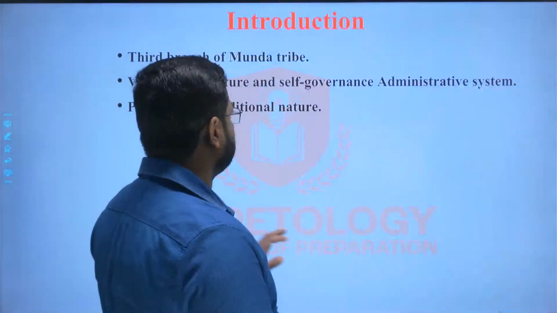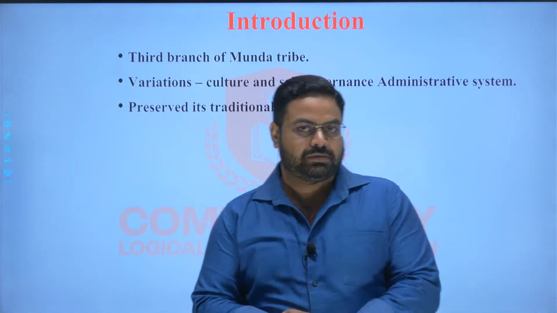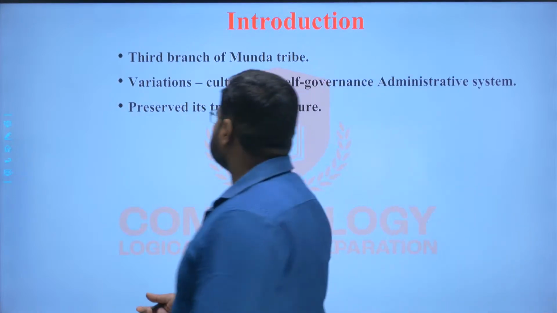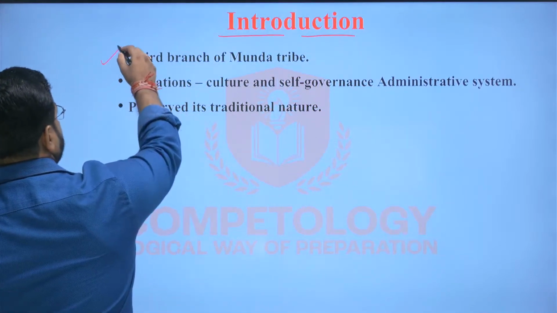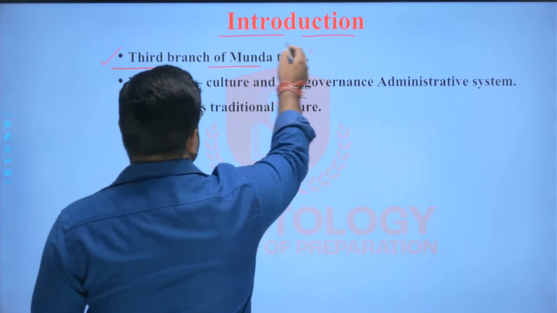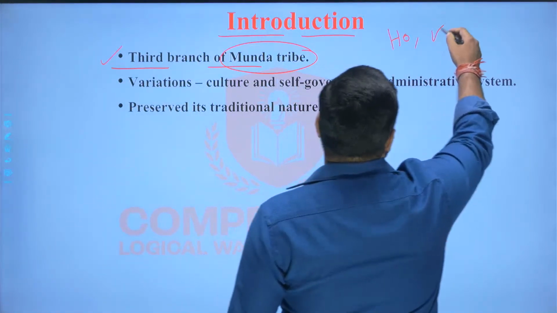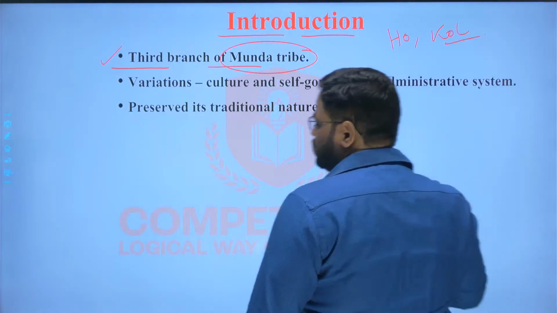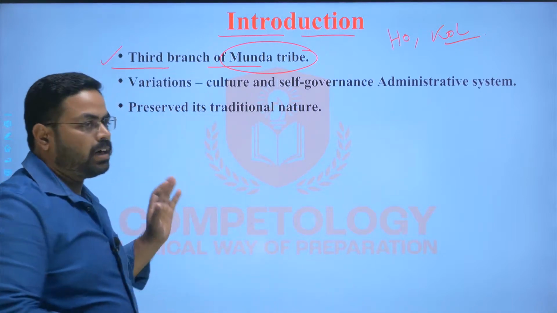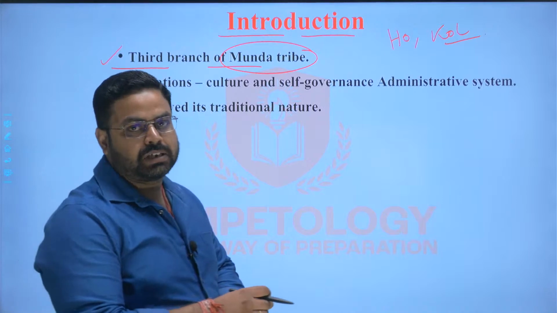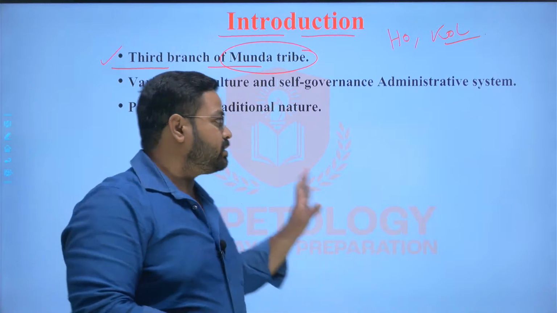We have already gone through the Munda administrative system, Nagvanshi administrative system, Urao administrative system, etc. And today it is going to be the Munda Manki or Ho administrative system. This is the third branch of the Munda tribe. The Ho tribe is also known as the Kol tribe. It is found in the Kolhan region of Jharkhand, that is the Singhbhum region. The first branch is the Munda tribe itself, the second branch is the Nagvansis, and this is the third branch.